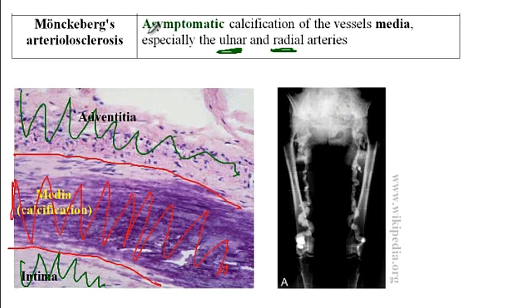And again, this condition is asymptomatic, and then on the x-ray, since there is too much calcification of the vessels, you would actually be able to observe the vessels. So here is an example of the vessels that you can observe on the x-ray due to the calcification of the tunica media. And that concludes our discussion of the vascular diseases.